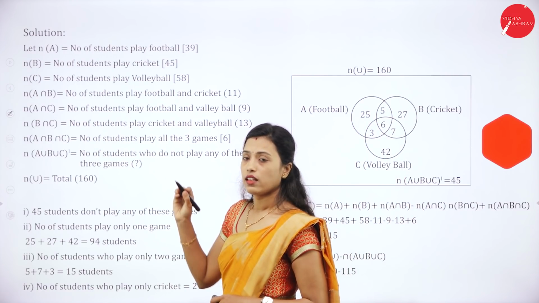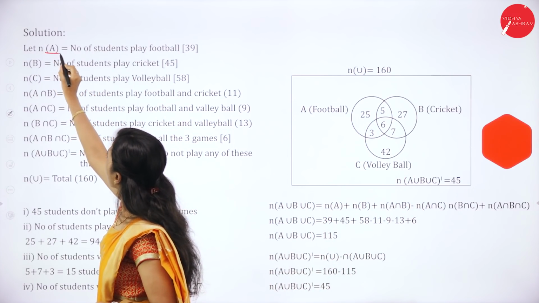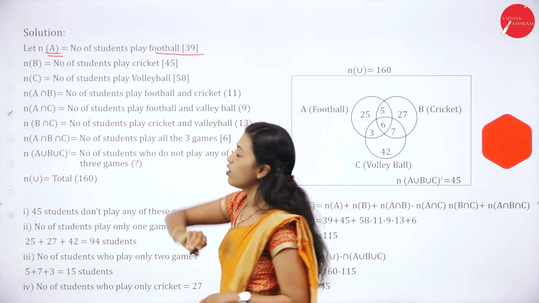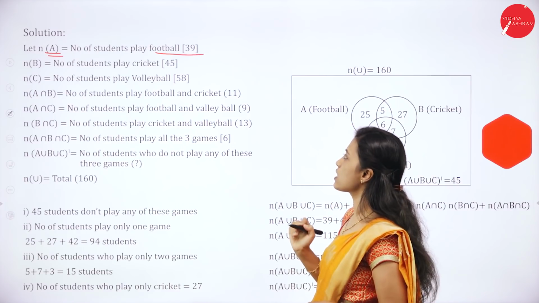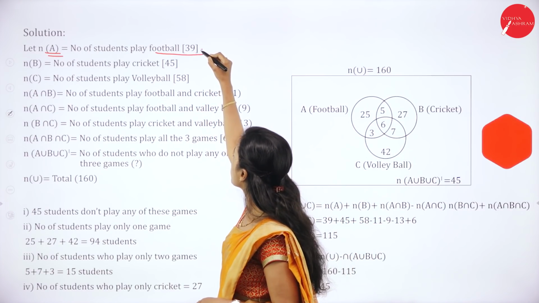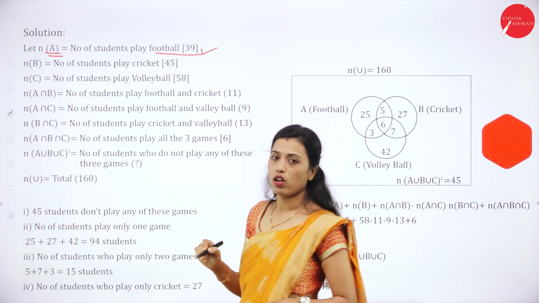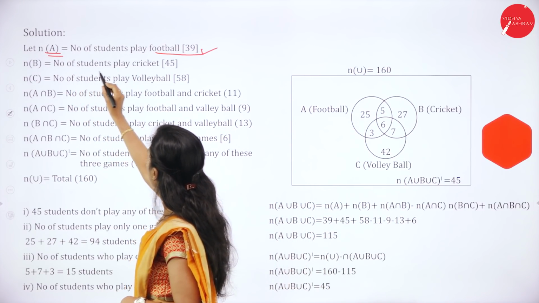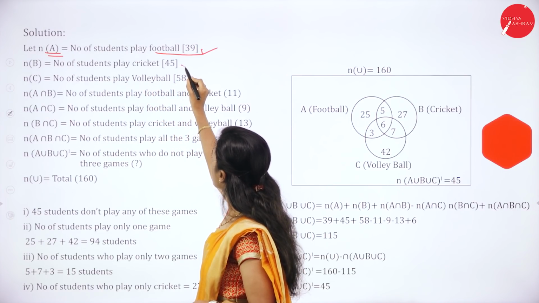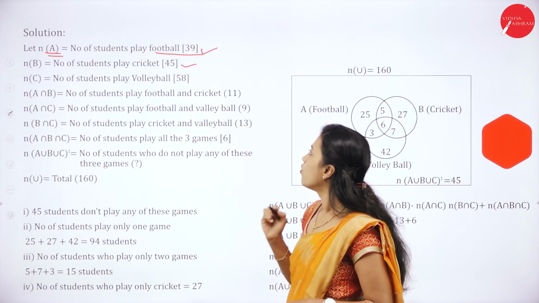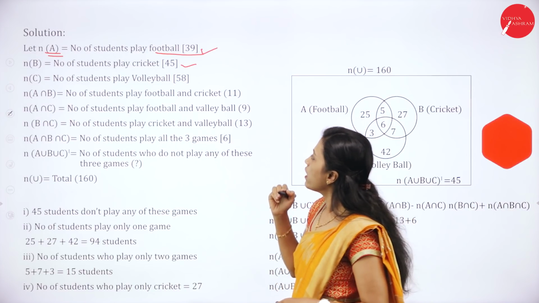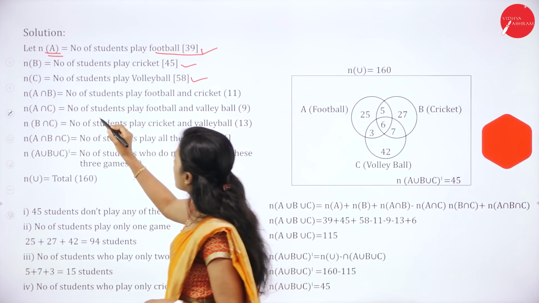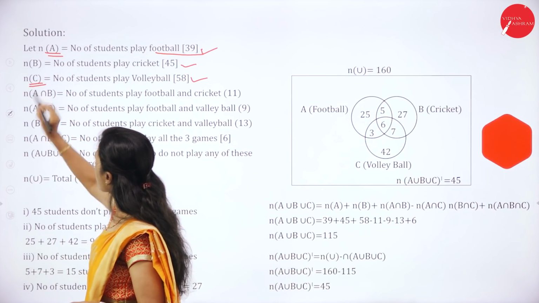Yes, here they have given: let N of A be the number of students who play football. Out of 160 students, 39 play football, that is N of A. Then N of B, the number of students who play cricket, is 45, and the number of students who play volleyball is 58, that is N of C.